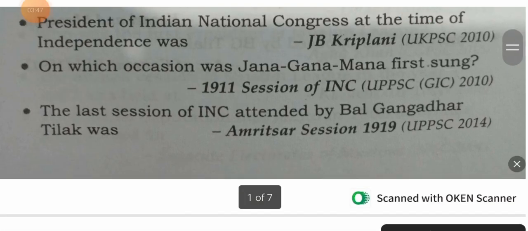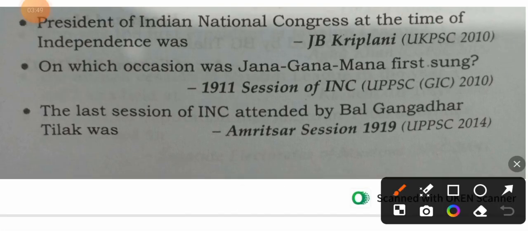On which occasion was Jana Gana Mana first sung? It was a song in 1911, at the session of Indian National Congress in Nagpur.